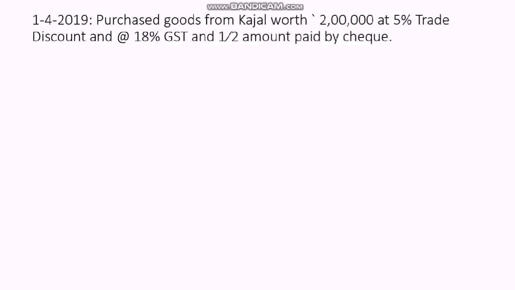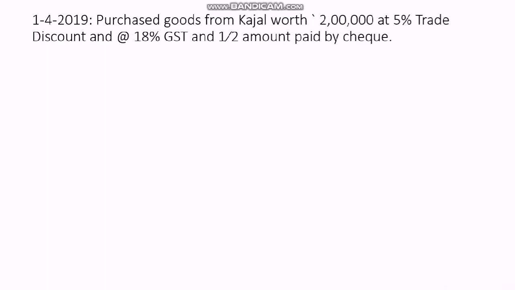Now we move to the practical illustration of journal entries. So the first transaction is here: purchased goods from Kajal worth rupees 2 lakh at 5% trade discount, GST at 18%, and half the amount paid by cheque.